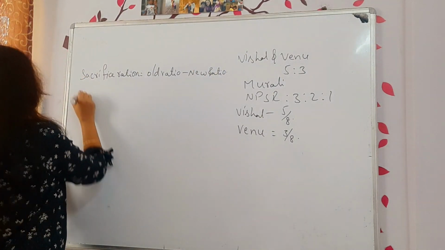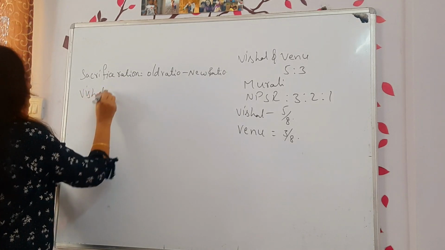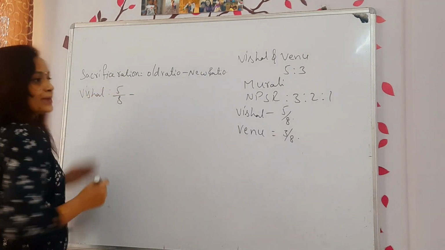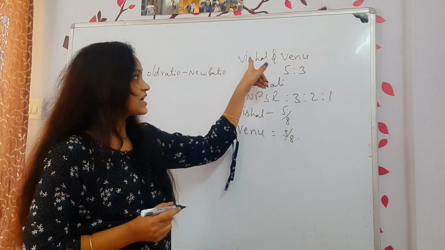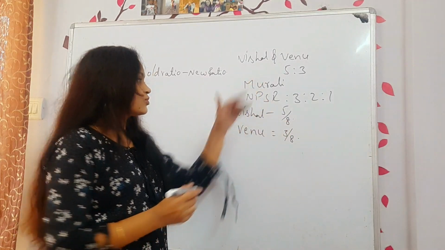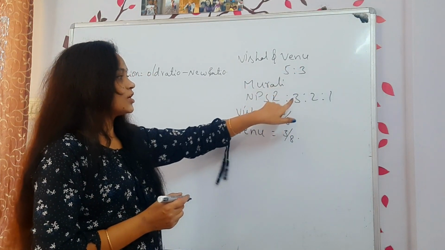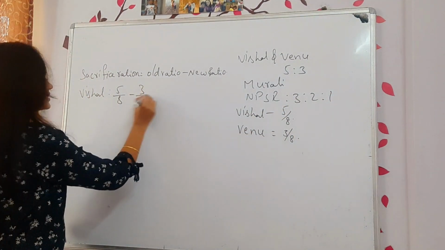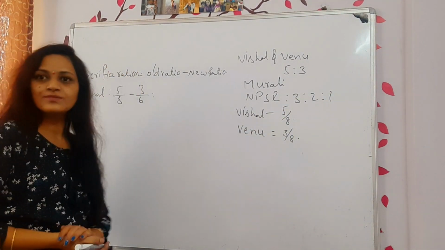Now let me see what is Vishal's sacrifice ratio. 5/8 is his old ratio minus what is the new ratio? Vishal, Venu and Murli will be the partners in the new ratio, so what is Vishal's share? 3/6. Okay.